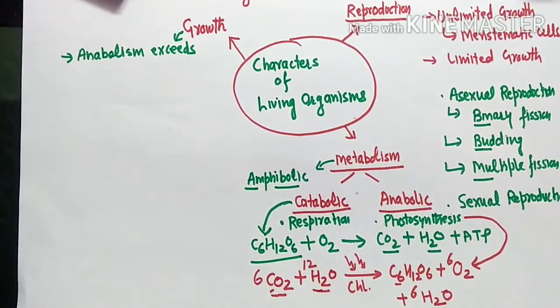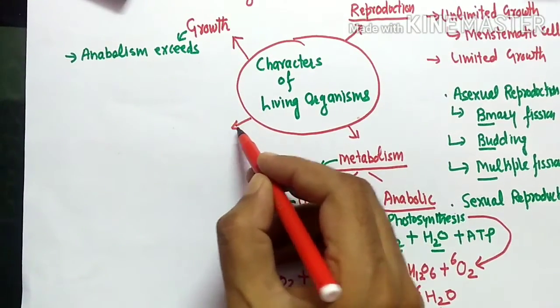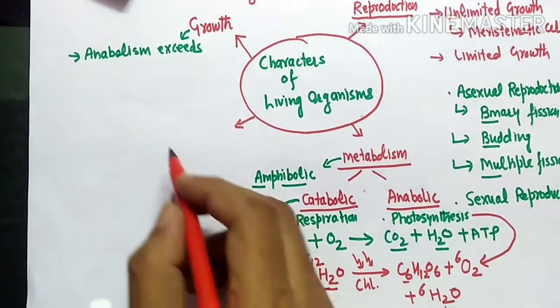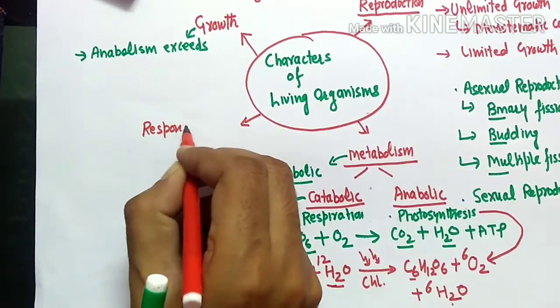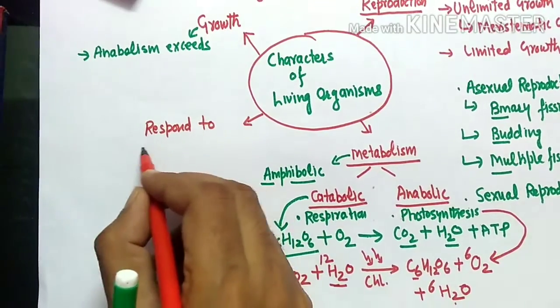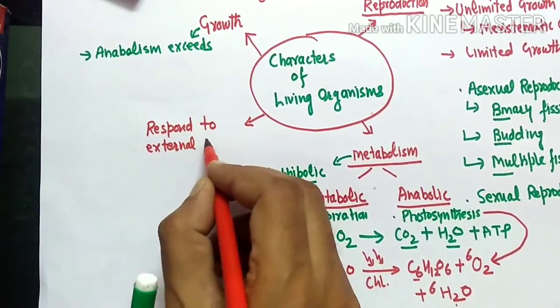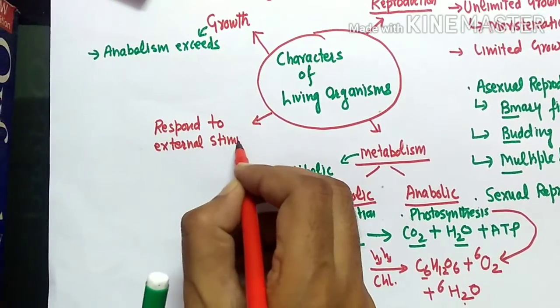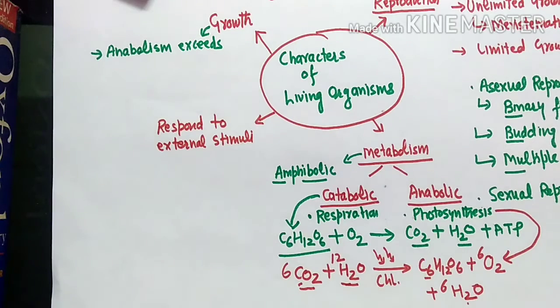Okay, the next feature which we can talk about is the response to external stimuli. Living organisms respond to external stimuli.